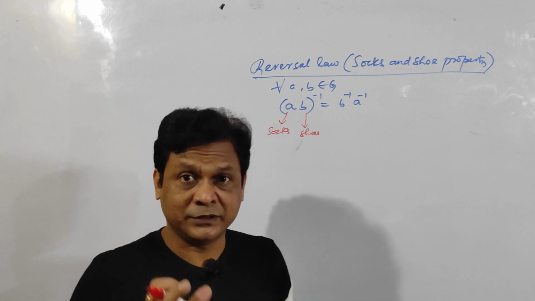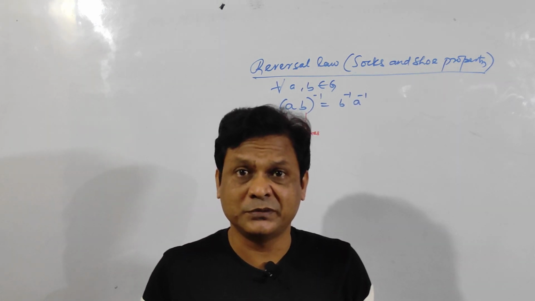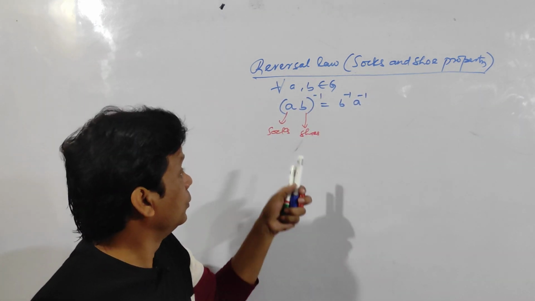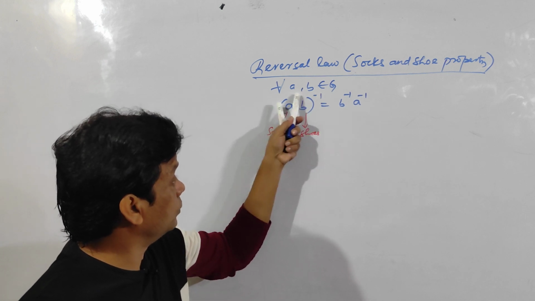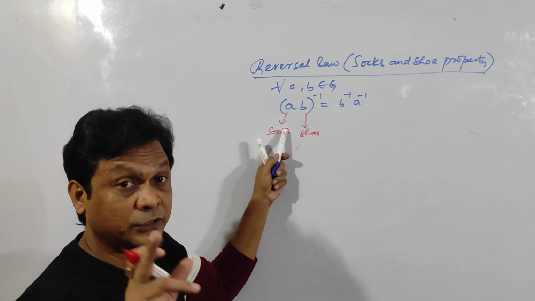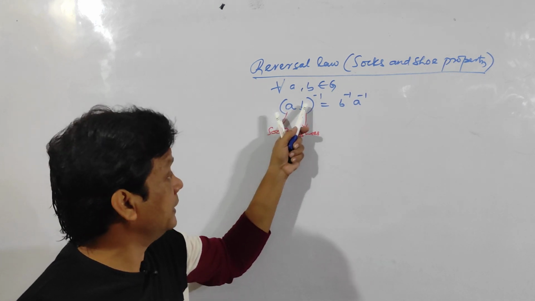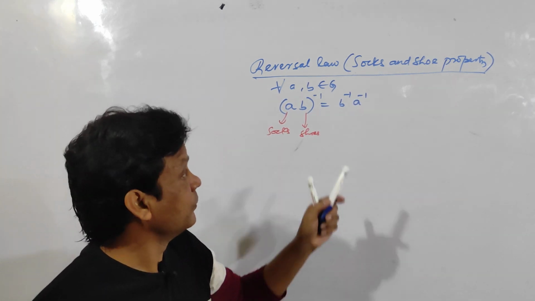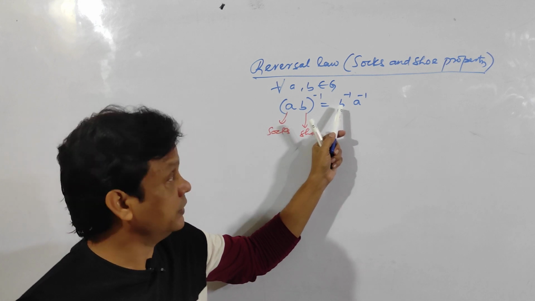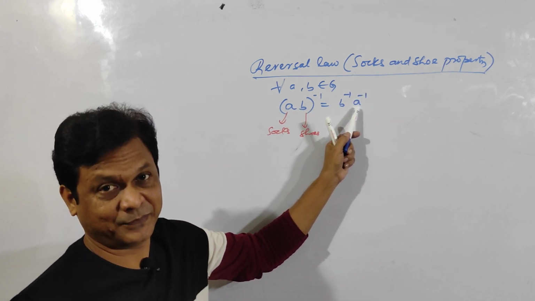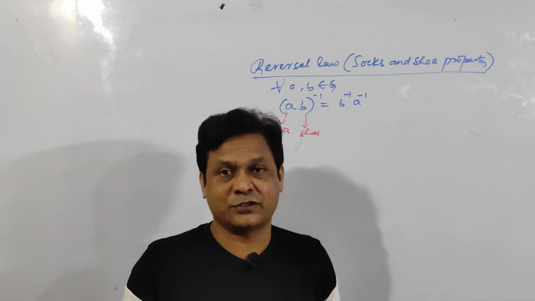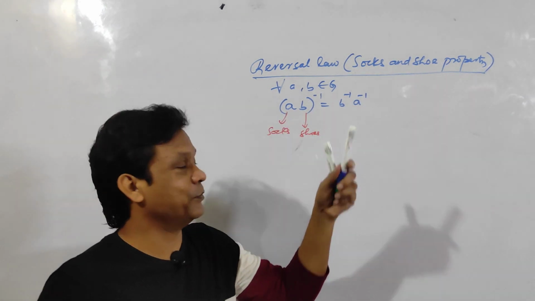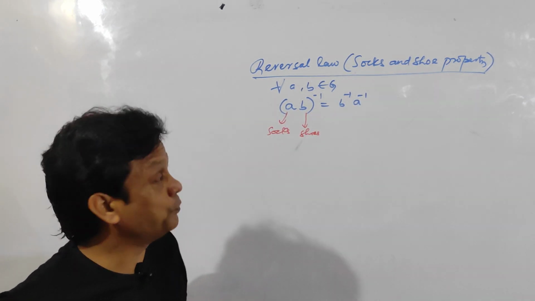So first of all, now tell me, you have to remove your shoe first. Inverse means remove. While you put on your socks and shoes, first you put your socks, then your shoe. Then inverse means remove your shoe first, then remove your socks. While putting, first socks and then shoe, but while removing, first your shoe and then your socks. So this is the property. Clear? So how to prove this one?